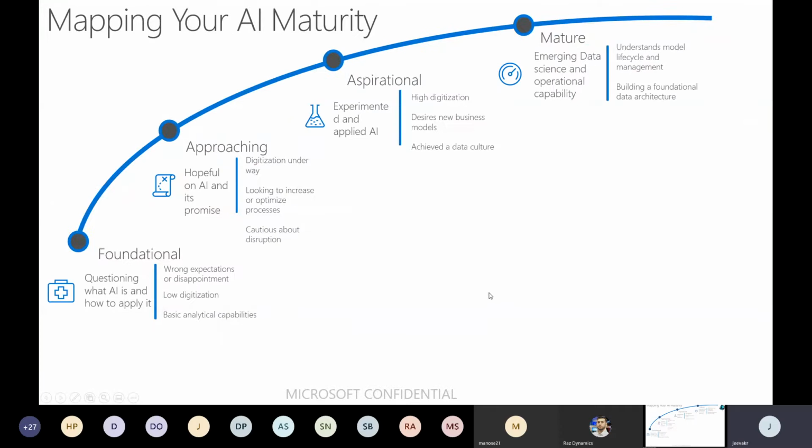So this is how typically the maturity level of AI is mapped when it comes to your business processes. At the basic level, the foundation level, we can have basic analytical capabilities, and then we will have better AI, like increasing the sales or figuring out the issues that could come in the future. And then you can go and experiment and apply AI, like data science. All these things will start being applied in the aspiration and the mature level, later stages in the business.